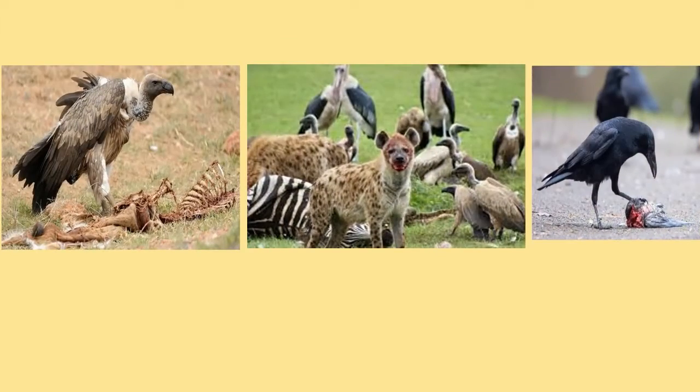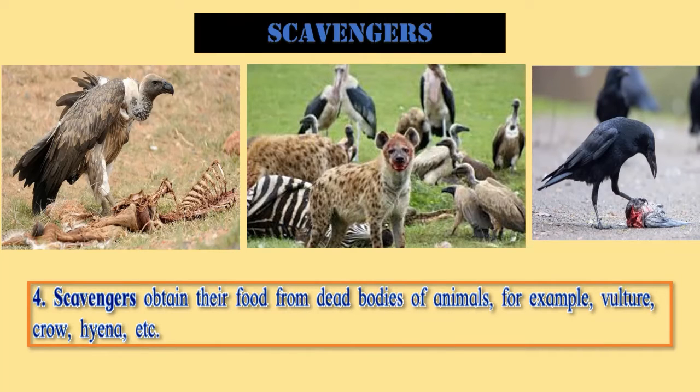Now there are a few animals which live on the dead bodies of animals. Okay, the nutrition these animals get is from the remaining animal left after the carnivores have eaten, they eat that part of the animal. So such animals are called scavengers. Scavengers obtain their food from dead bodies of animals. For example, vulture, crow, hyena, etc. You must have seen crows in your vicinity eating dead rats or any dead item or things which are decaying. They eat that very easily.